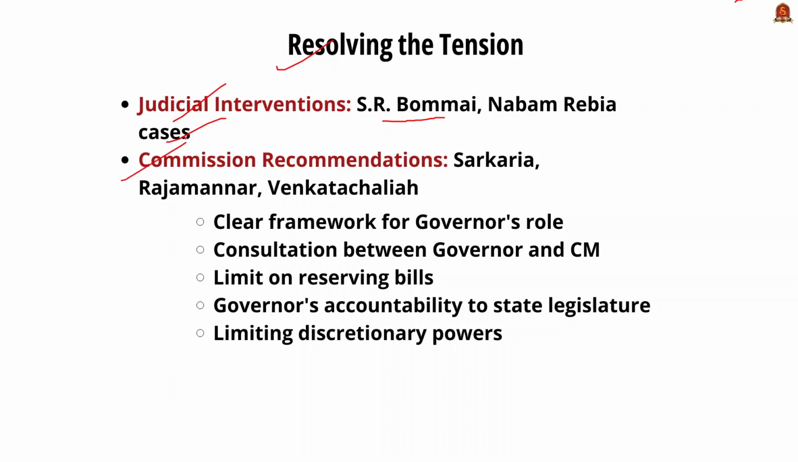And the second one is implementation of recommendations of commissions such as the Sarkaria Commission, Venkatachaliah Commission and Rajamannar Commission, because these commissions recommended a clear framework for the governor's role in the state, enhanced consultation between the governor and the state government, enhanced governor's accountability to the state legislatures, and also limited the governor's discretionary power. This recommendation was made by the Sarkaria Commission in 1988.